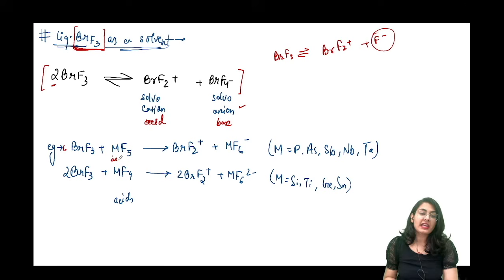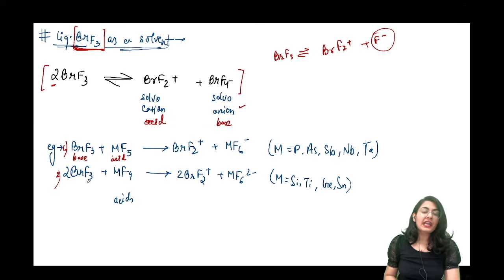MF5 behaves as an acid because it is accepting F minus. So by all the theories, it is going to be behaving as an acid, and this one just released one of the fluorides to this, so it is behaving as a base, जिसका ये conjugate acid बन गया है. Moving onwards to next example number 2.